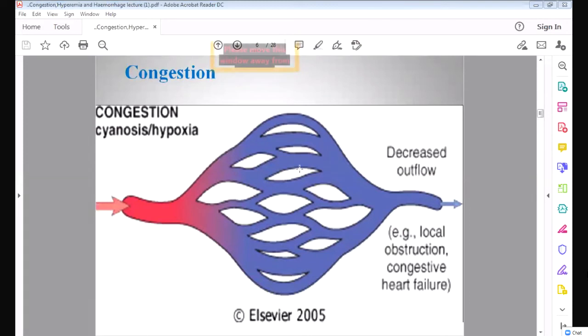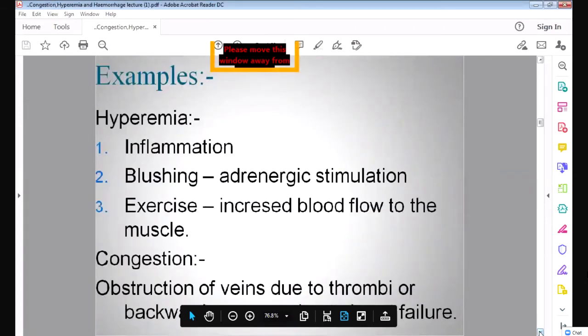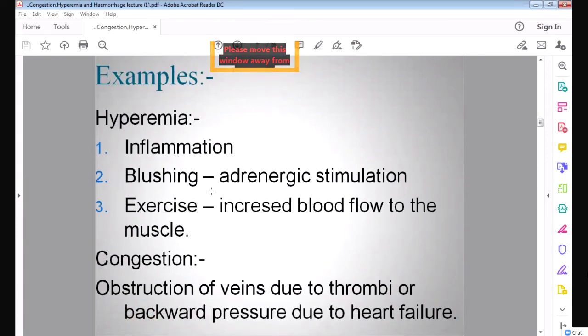Okay, so now we will come to the next topic. Examples of hyperemia. Hyperemia is the collection of oxygenated blood in the tissue. So it can happen in inflammation, because there is arteriolar dilatation. Then there is blushing. Blushing means whenever there is sympathetic stimulation, that is called blushing.